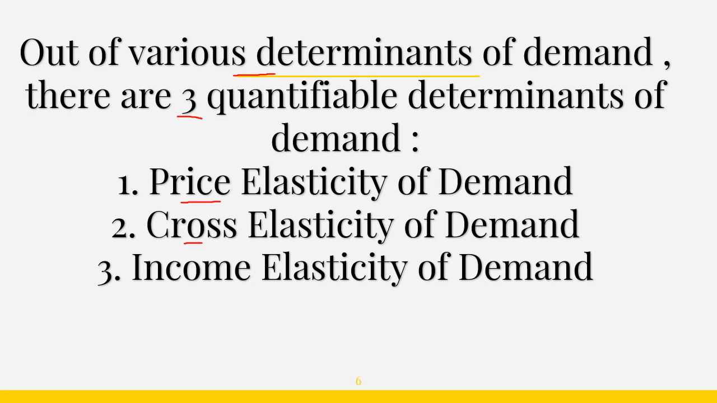Next one is cross elasticity of demand. It refers to percentage change in demand of a commodity with respect to percentage change in price of a related good. Related goods can be substitute goods and complementary goods also. Okay. And third one is income elasticity. This shows the percentage change in demand for a commodity with respect to percentage change in income of the consumer. Okay.